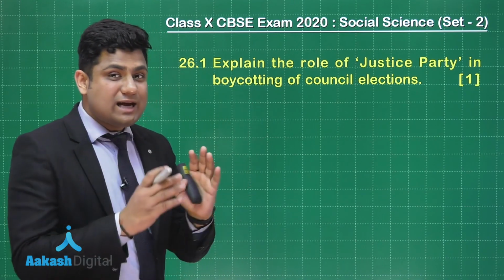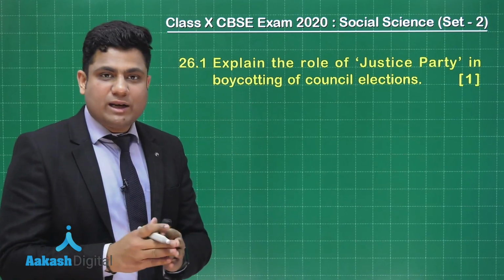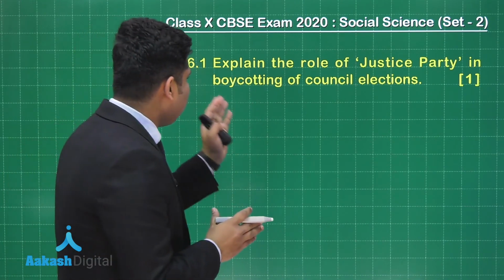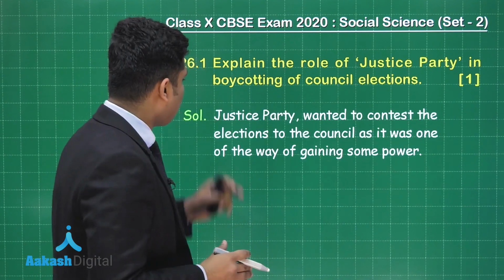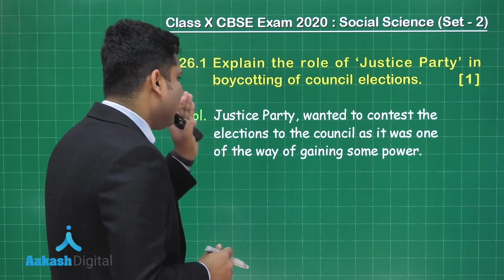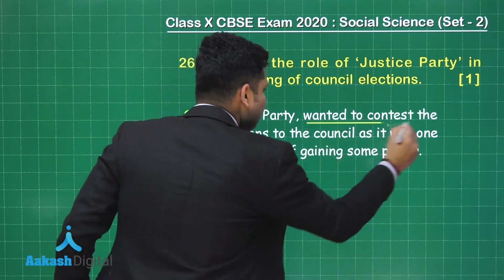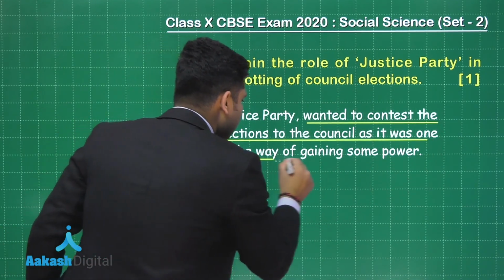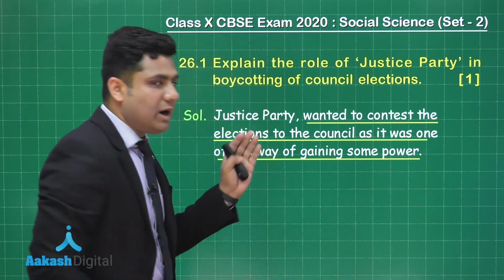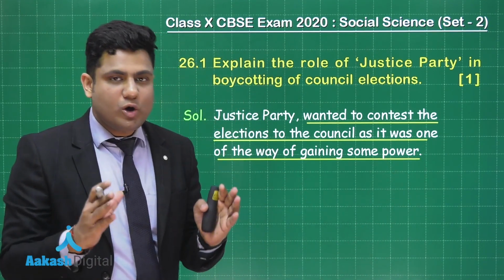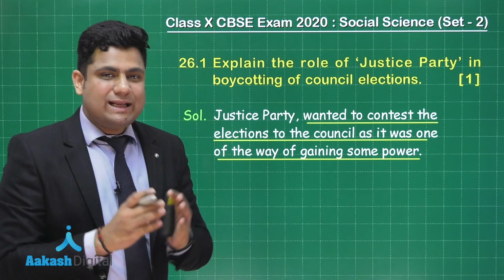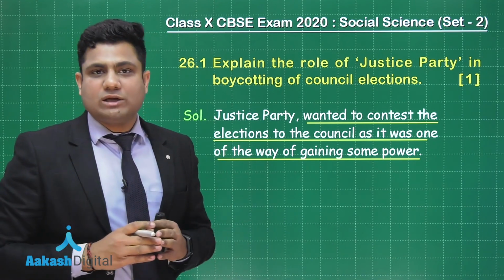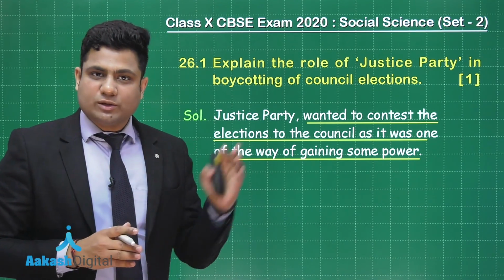So in this, it is asking the role of Justice Party in boycotting the council election. And the role of Justice Party was what? That it wanted to contest the election of the council as it was one of the ways of gaining some power. So Justice Party was in the mood of getting some power in the assembly through the council election. So I hope that you have understood this question.